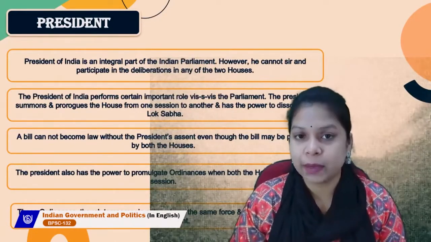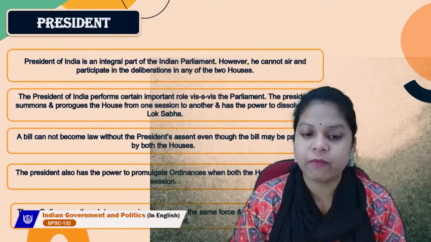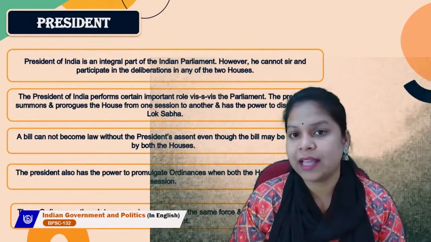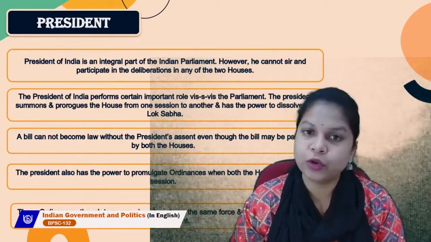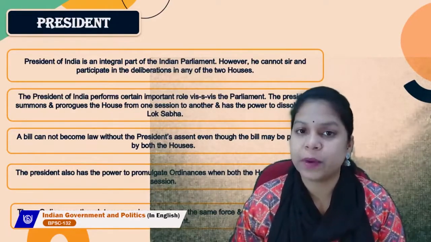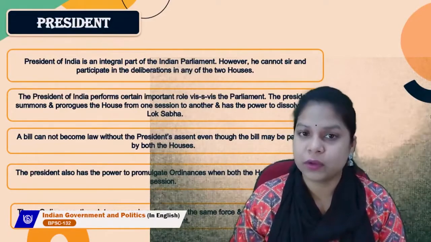So the President summons and prorogues the House from one session to another and has the power to dissolve the Lok Sabha. As we talked about the dissolution of Lok Sabha in our previous slide, the power remains with the President, who can dissolve Lok Sabha.